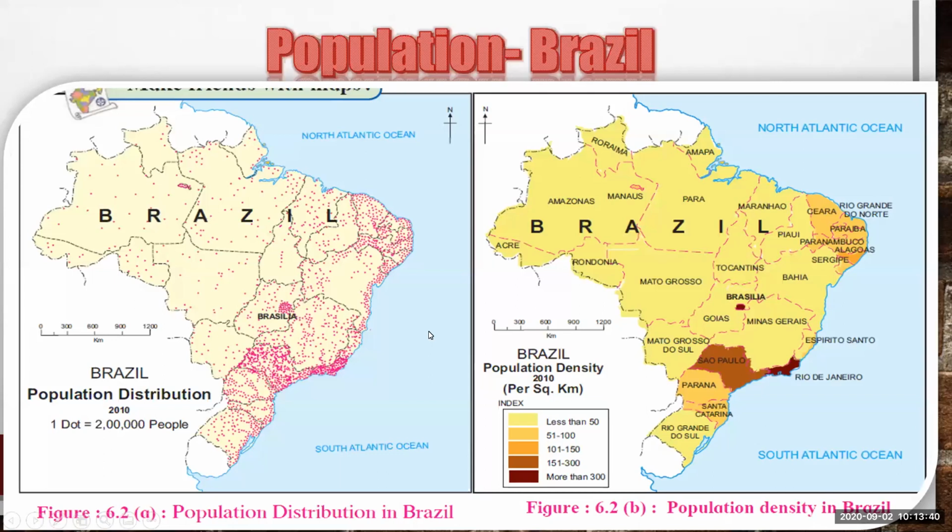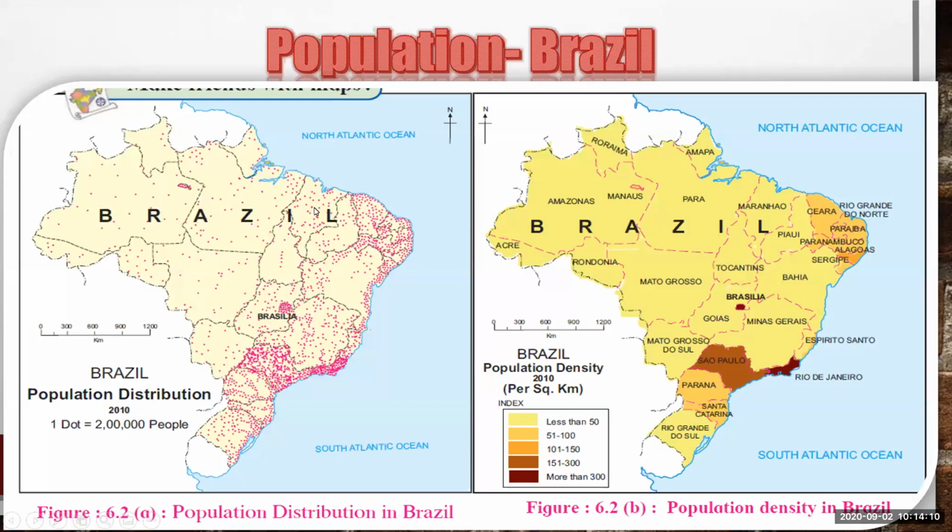And see the distribution of Brazil. Here we can see very few dots as compared to India. In the northern and central part of Brazil, the number of dots is very small, means population is also very small in this part, means this part is the Amazon basin area.